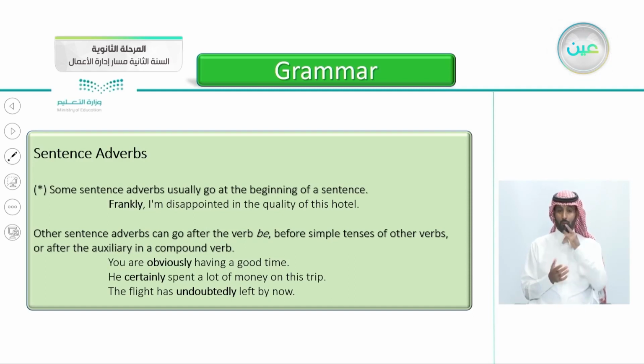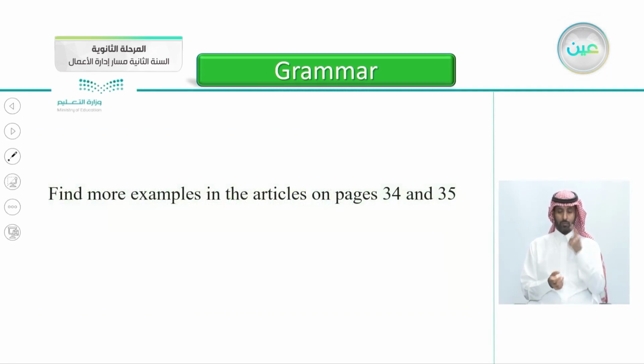"The flight has undoubtedly left by now." So it came after the auxiliary in a compound verb. The flight has, this is the auxiliary. Find more examples in the articles on pages 34 and 35. So let's get back to the articles and find more examples there.